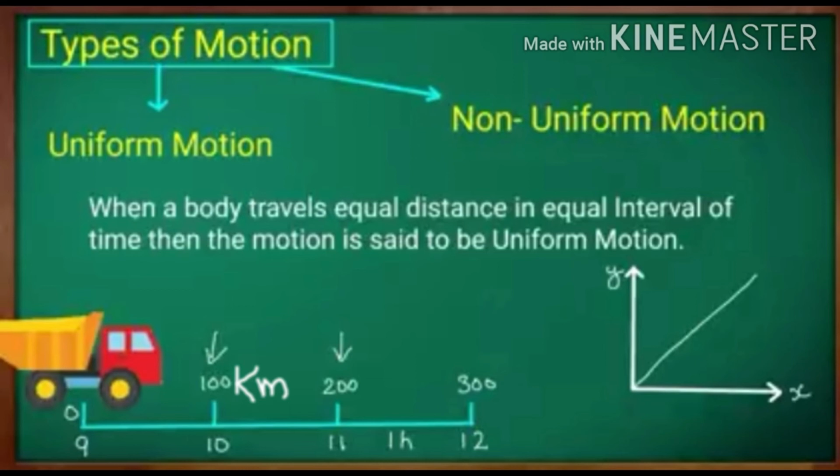Means for every 1 hour, it is traveling 100 kilometers. If you draw a graph with time on the x-axis and distance on the y-axis, the graph of uniform motion is always a straight line passing through the origin.